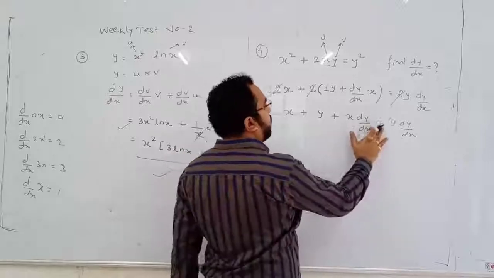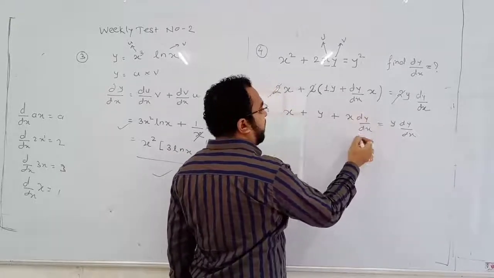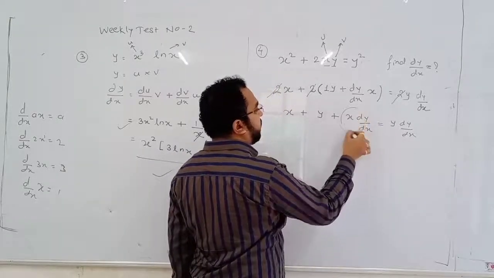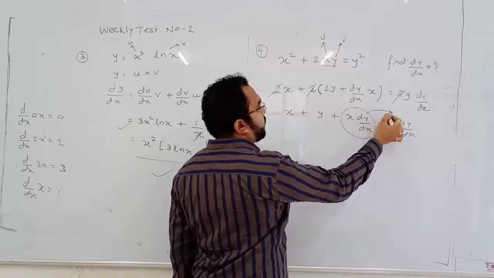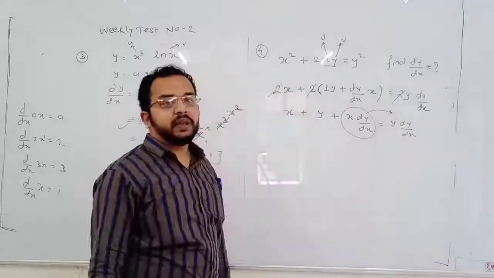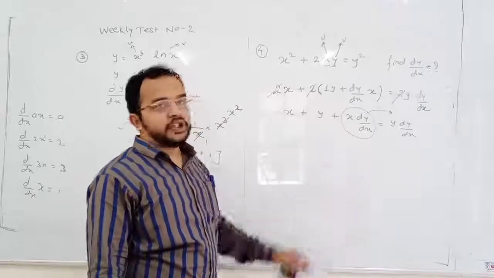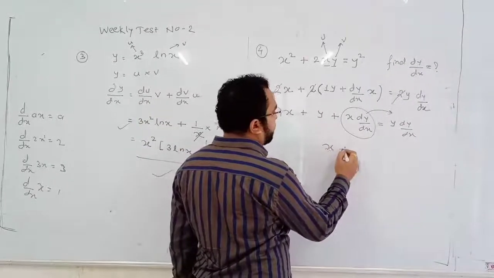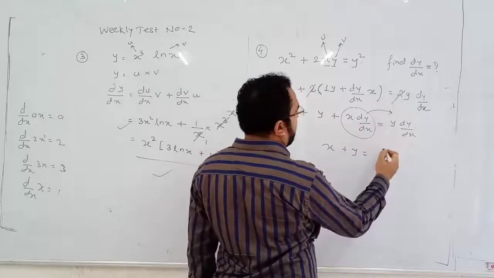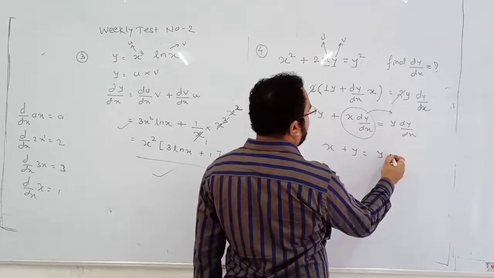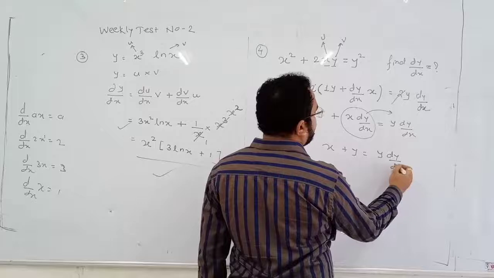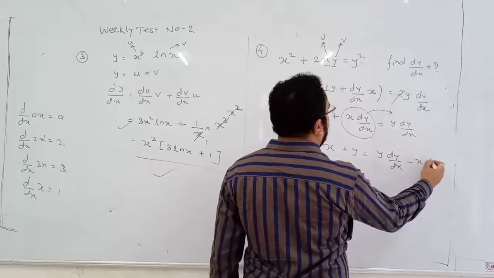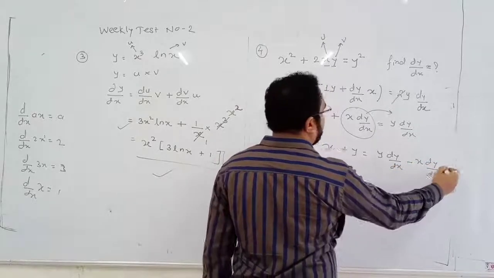Now when this term, ही वाली term, goes to RHS, it will become negative because it is positive on left hand side. So here it will be x plus y is equal to y dy by dx minus x dy by dx.